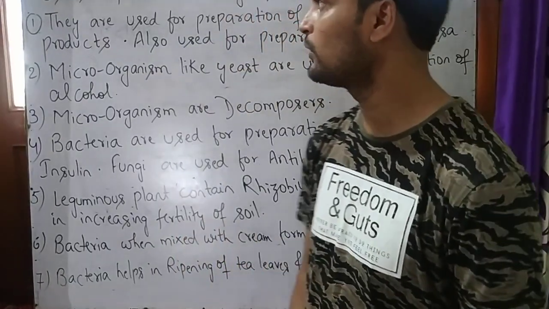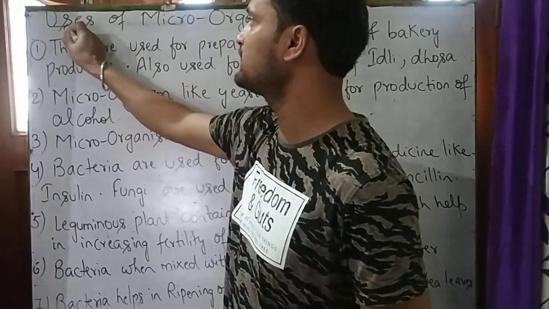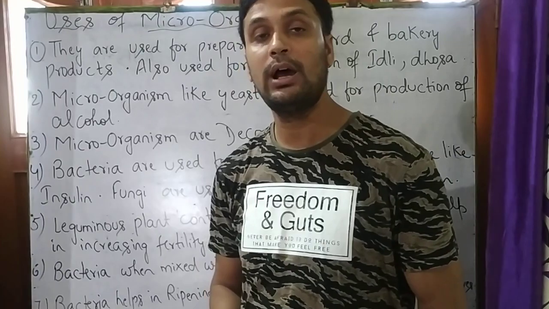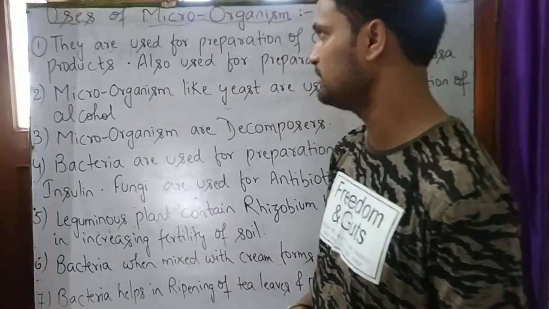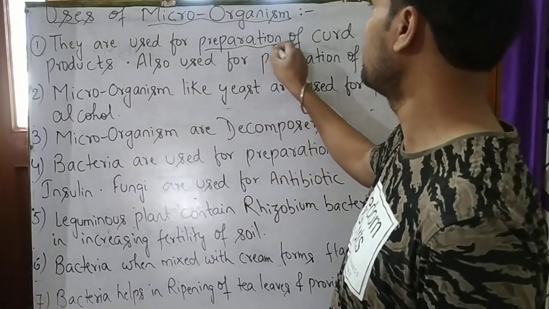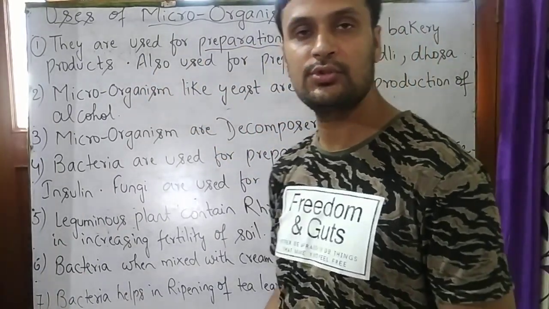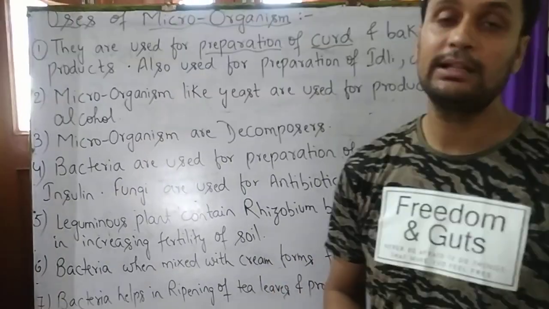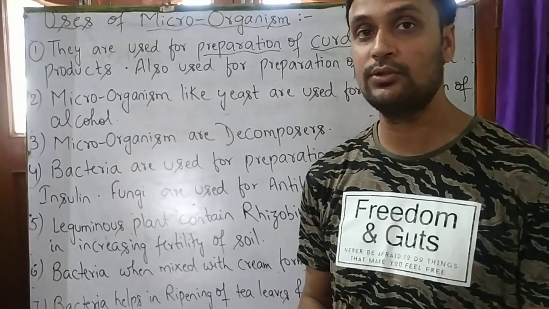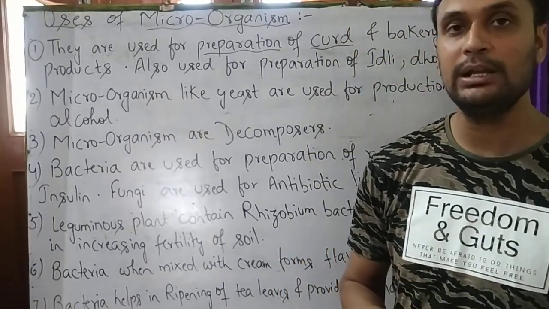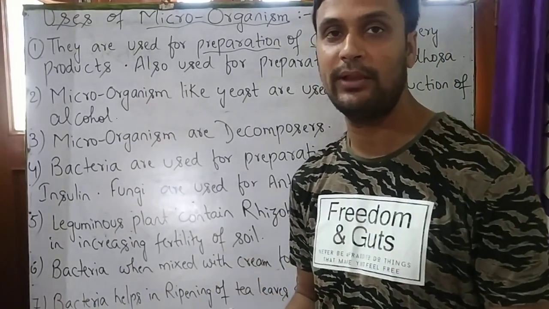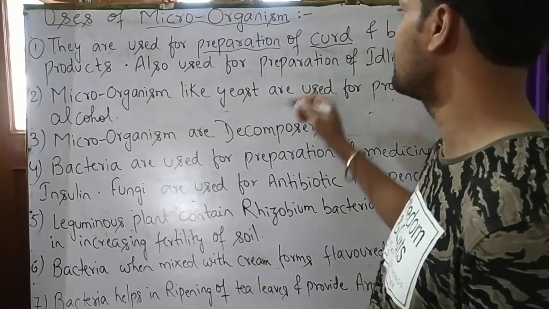So now students, we are going to study our next topic, that is uses of microorganisms. So we will see what are the uses of microorganisms. My first point is that they are used for preparation of curd. Some bacteria like lactobacillus help in curdling of milk. Converting milk into curd is called curdling of milk. So some bacteria like lactobacillus help us in preparation of curd.